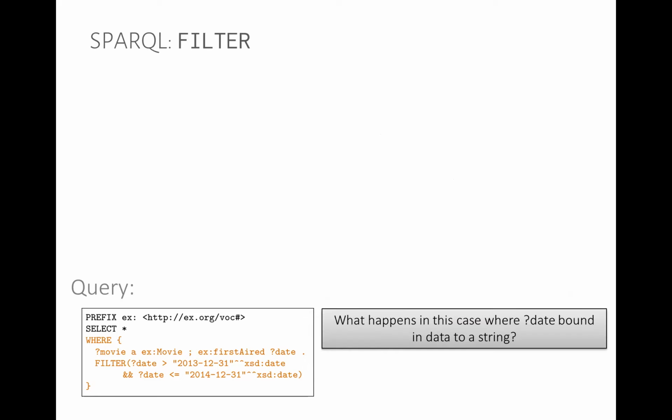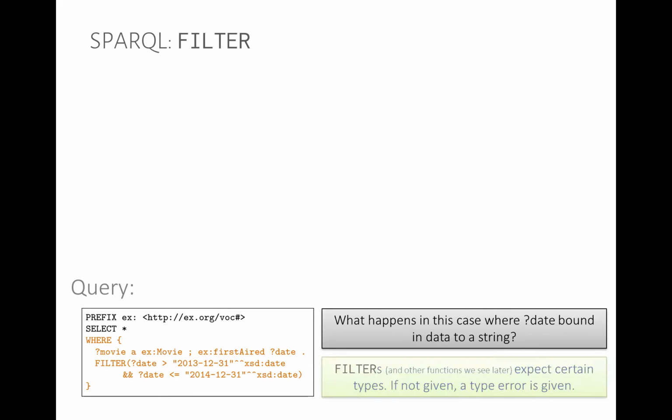So what happens if we try to apply some sort of filter where it doesn't actually really make sense? What happens if we try to subtract a number from a string, or we try to compare a number to a date? What kind of result do we get? In this case, SPARQL defines that there are certain operators that expect certain types. And if these types are not given, then a type error is returned. So it says, I can't compare a string with a date. I can't subtract a string from a string, whatever it might be.